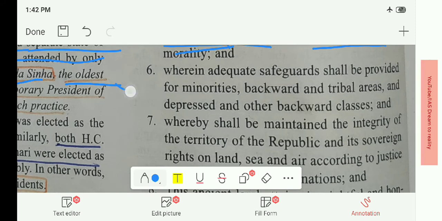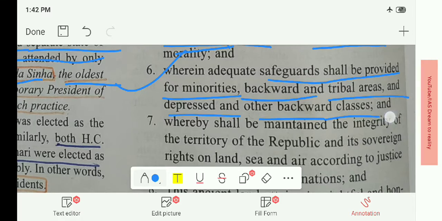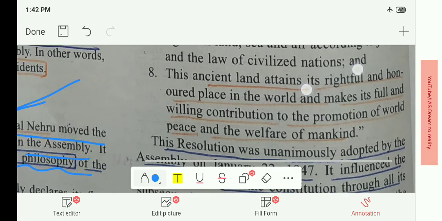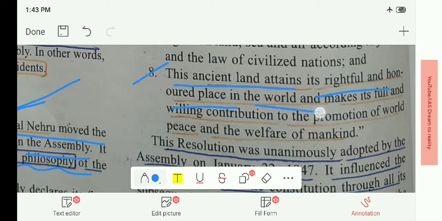Sixth, adequate safeguards shall be provided for minorities, backward and tribal areas, and depressed and other backward classes. The eighth point is that the ancient land attains its rightful and honored place in the world and makes its full and willing contribution to the promotion of world peace and the welfare of mankind.